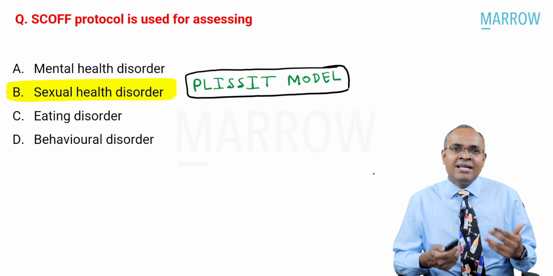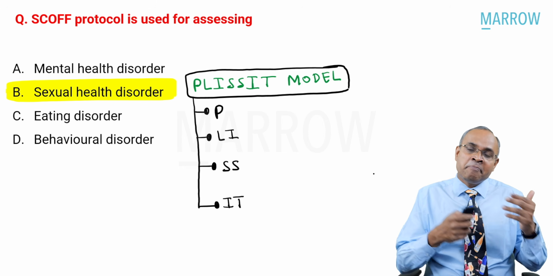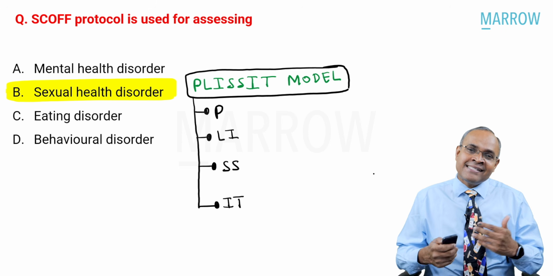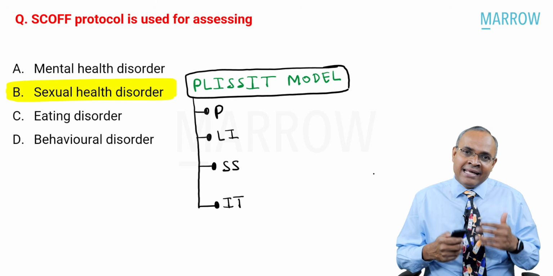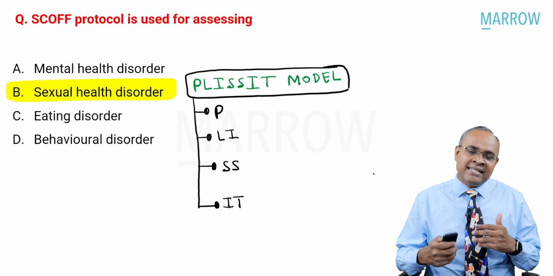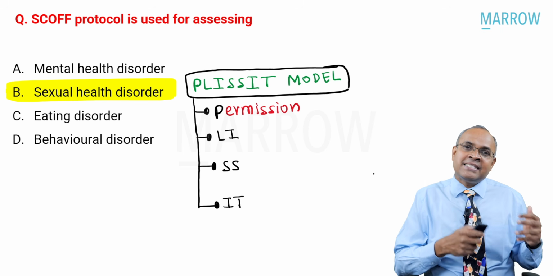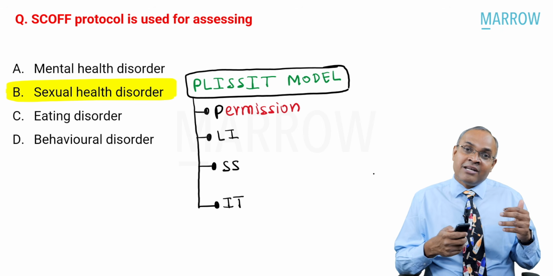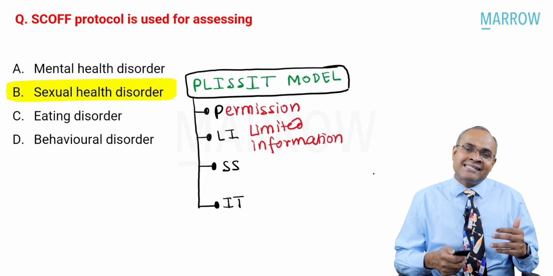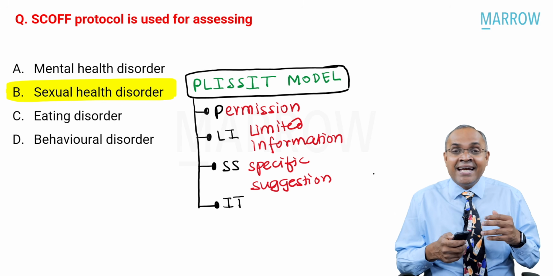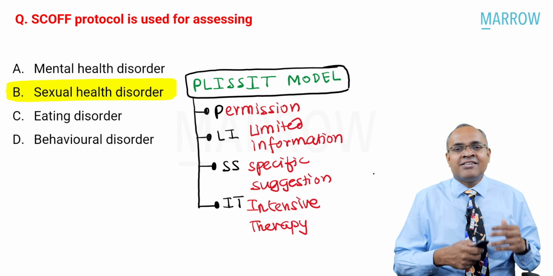What is this PLISSIT model? It's an acronym standing for PLISSIT. That is what is called the PLISSIT model. P stands for permission, LI stands for limited information, SS stands for specific suggestion, and IT stands for intensive therapy.